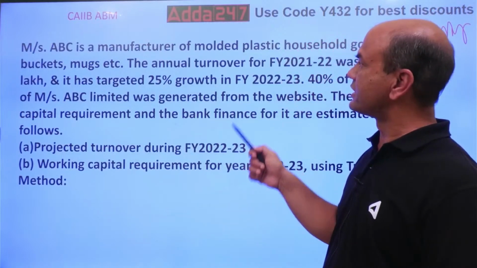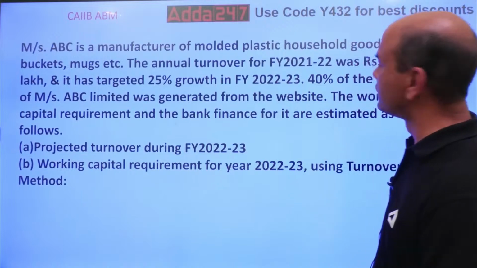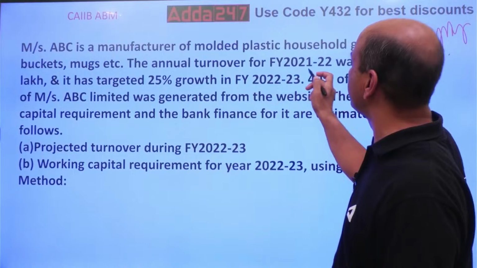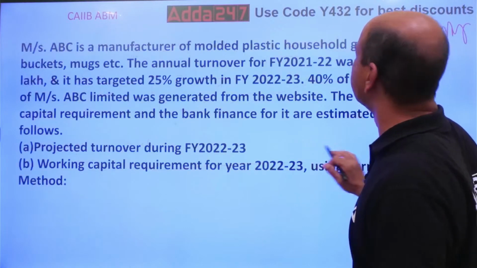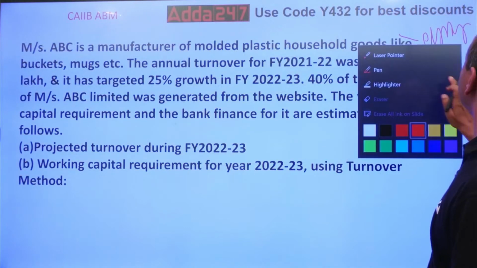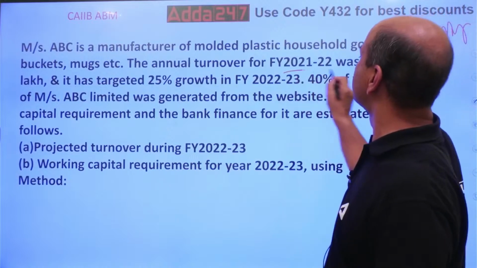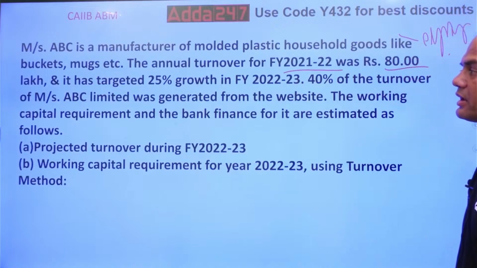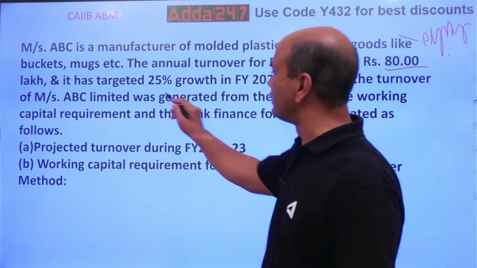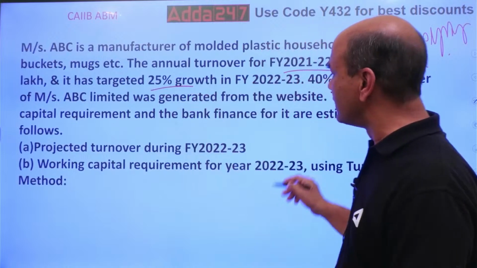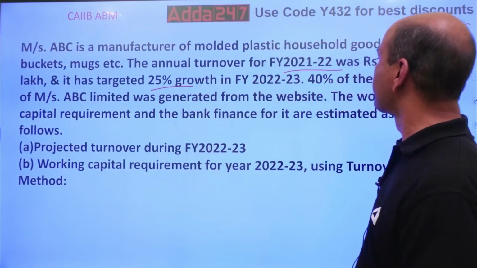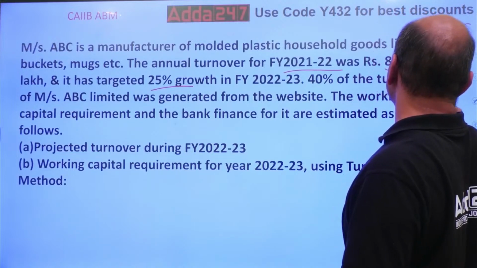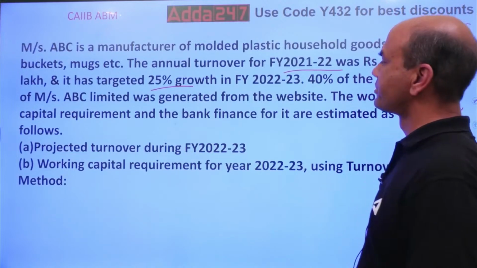Now look at this. ABC is a manufacturer of molded plastic household goods like buckets, mugs, etc. The annual turnover of FY 21-22 was 80 lakhs and it has targeted 25% growth. 40% of the turnover is through online payment.